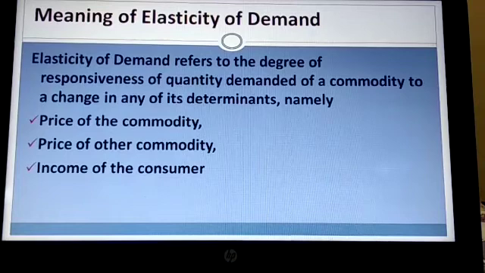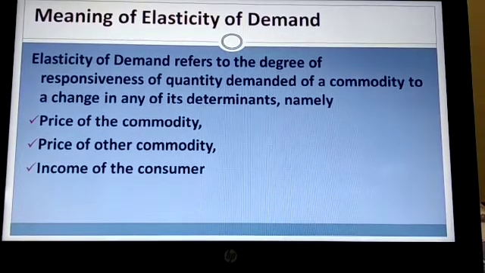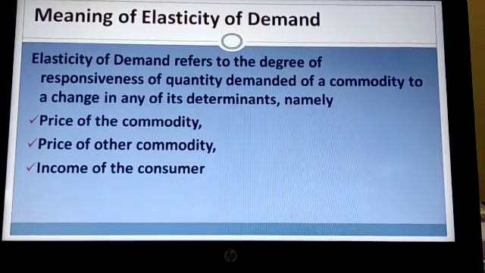Because of the change in these three factors, price of the commodity, price of other commodity, and income of the consumer, how does the quantity demanded react, or how much is the change? In the demand chapter, we studied the relationship between various factors and demand.